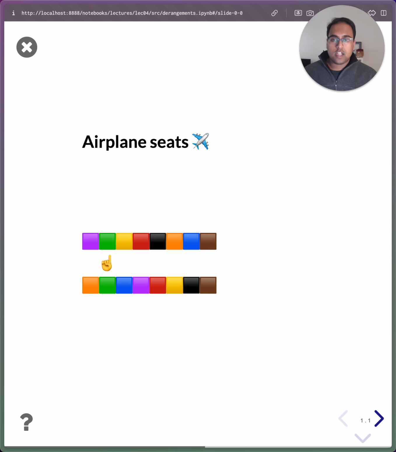So, to answer the initial question, what's the probability everyone ends up in the wrong seat? It's about 1 over e. And this is just one of the many applications of real-world problems that seem like they have nothing to do with calculus, that have an answer that involves that mathematical constant, e.